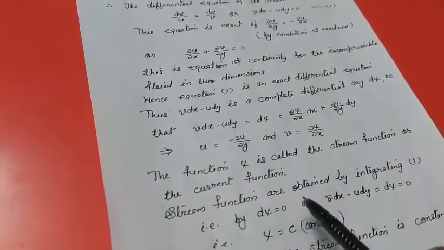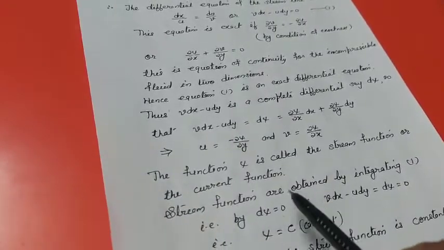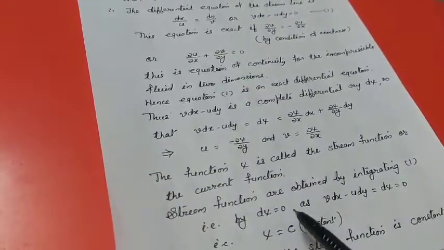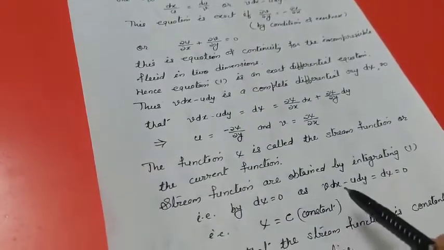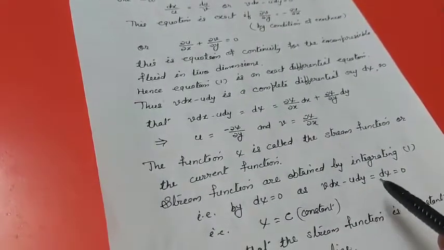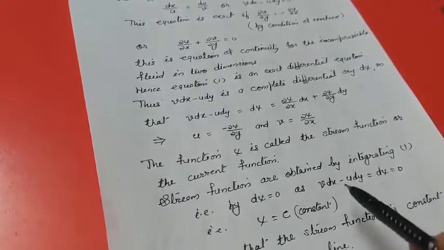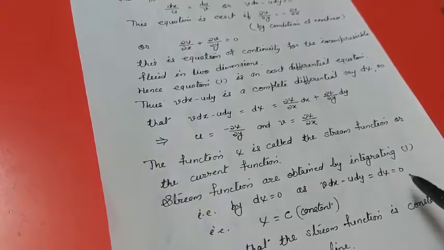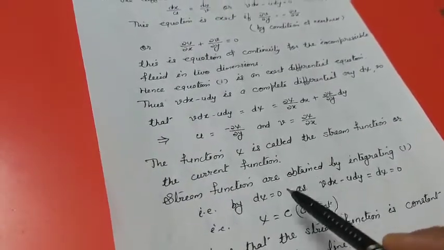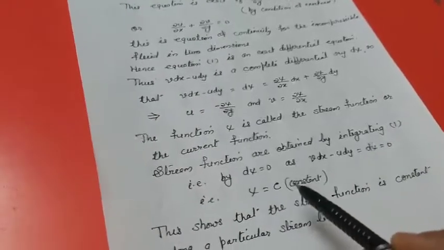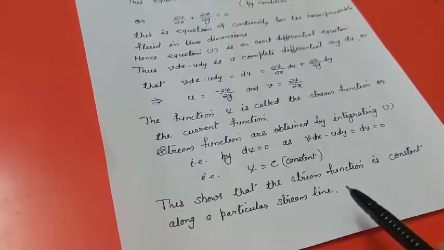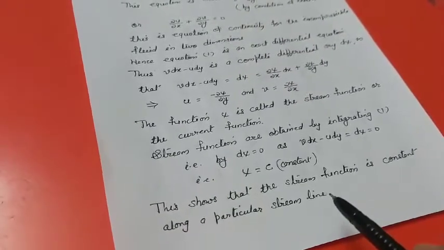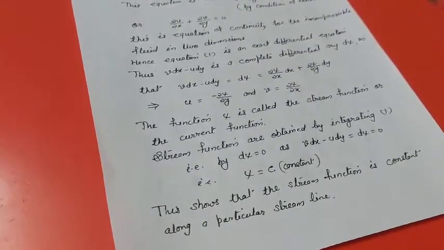Stream functions are obtained by integrating equation 1, that is d psi equal to 0, as v dx minus u dy is equal to d psi, and v dx minus u dy equal to 0, so that d psi equal to 0. So integrating this, we get psi is equal to c, that is constant, and this shows that the stream function is constant along a particular streamline.